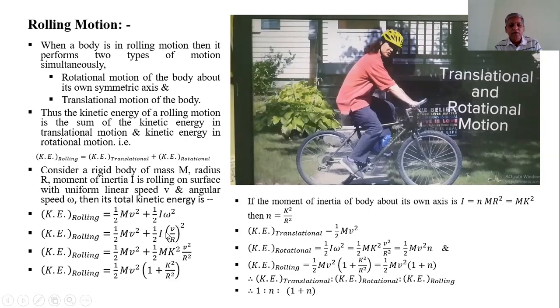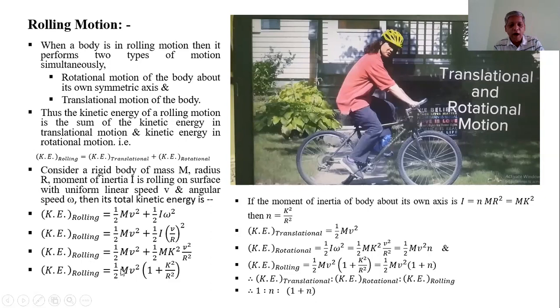I is the moment of inertia, that is mk square, where k is the radius of gyration. Therefore, the expression for the kinetic energy of a rolling body is equal to half mv square plus half mk square into v square upon r square. Half, mass, and v square are taken common from these two terms.